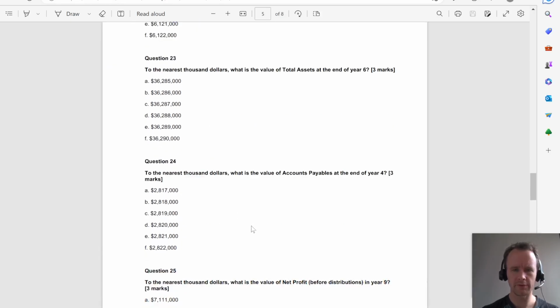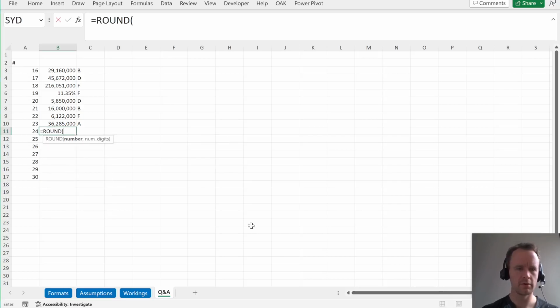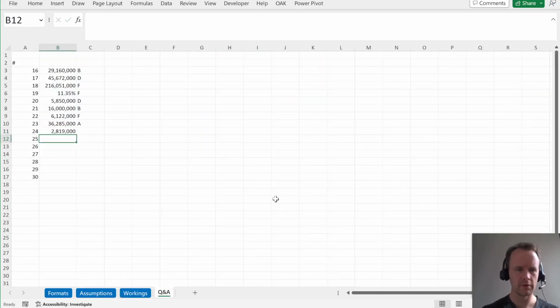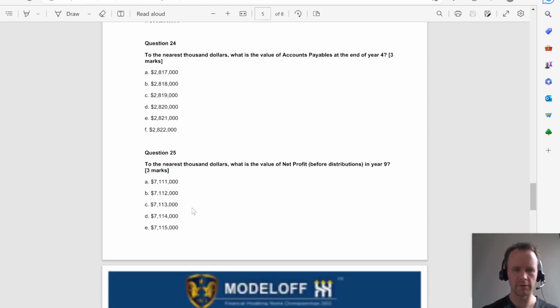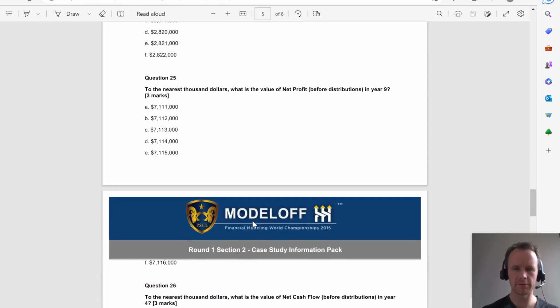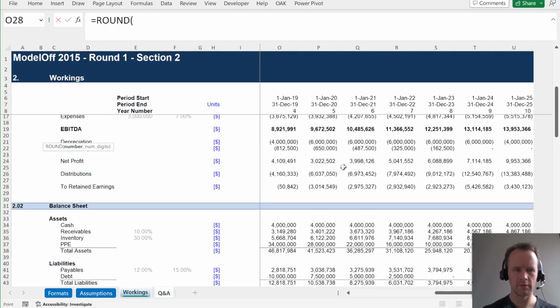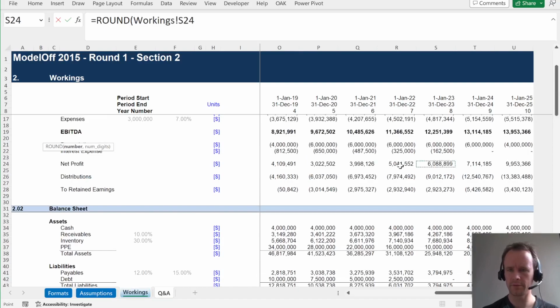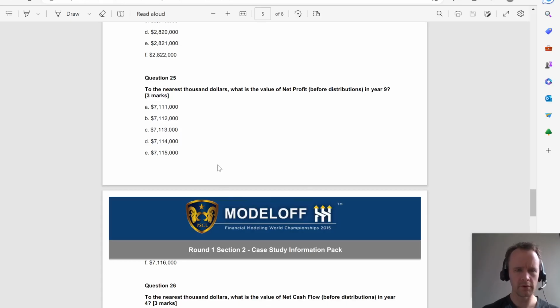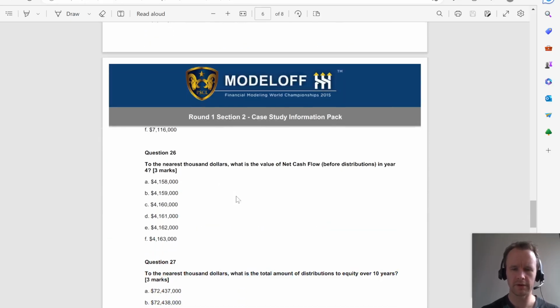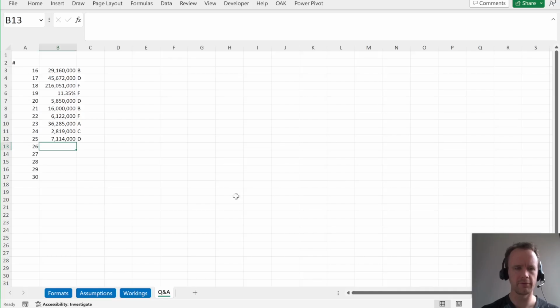24 is nearest $1,000, value of accounts payable, year 4. Accounts payable in year 4. 2819, which is C. 25 is nearest $1,000, the value of net profit before distributions in year 9. Net profit before distributions in year 9. Minus 3, 7114, D.